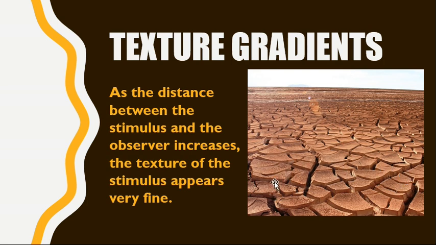the near or the close field seems to be rough, or the texture seems to be rough, and further in the visual field we can see that it has become plain and clearer. So as the distance increases, the texture of the stimulus seems to be fine and seems to be even. This is a monocular cue known as texture gradient. So these were the monocular cues.